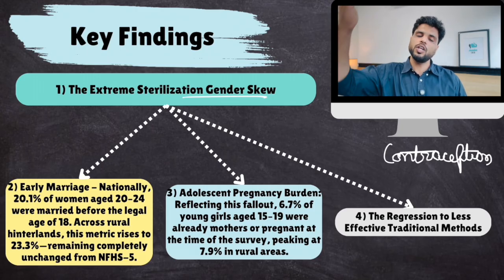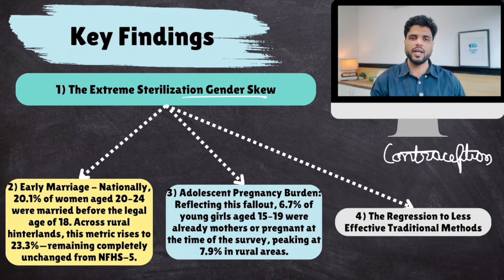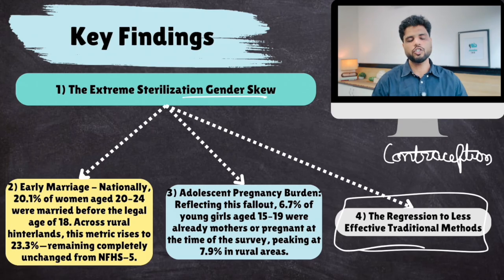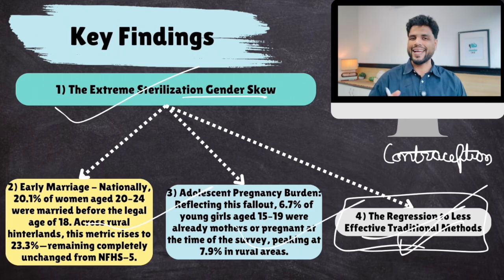They are going for traditional age-old methods of contraception, like period timing and all these things. People are moving more towards traditional methods. This is not safe, and they run a high risk of unplanned pregnancies. So this is a problem. Now, these are some negative findings.